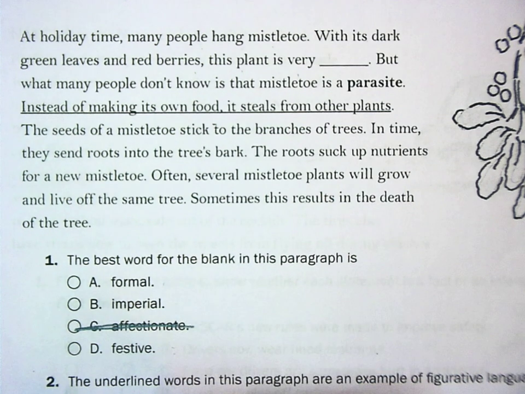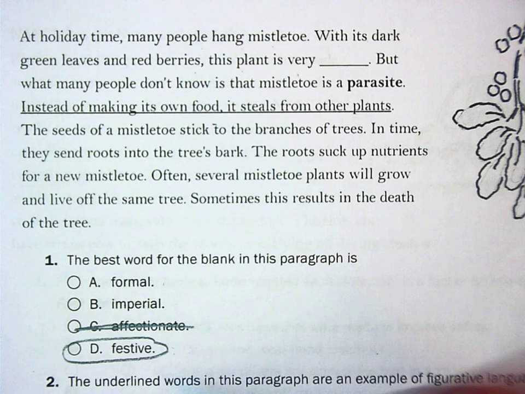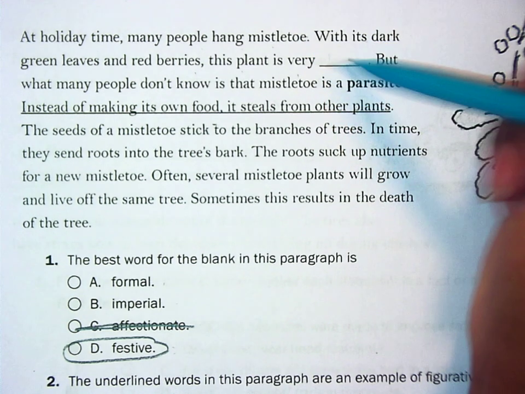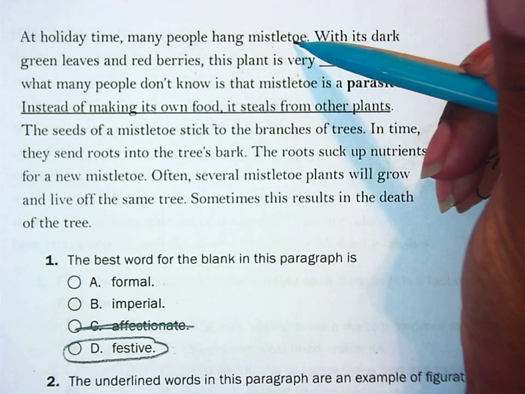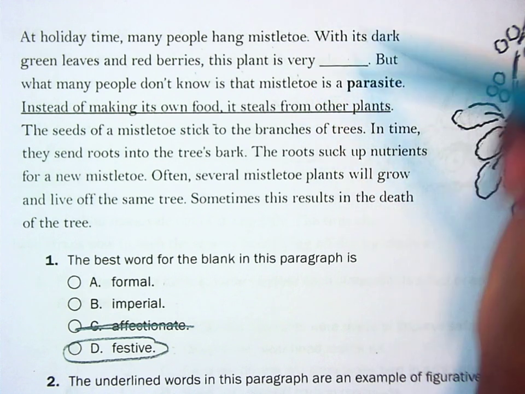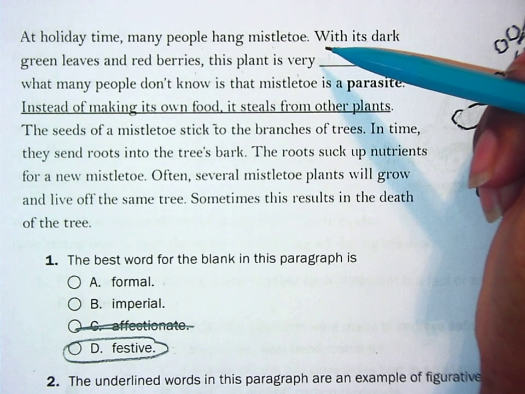I'm going to pick D, and I'm only going to pick this answer because I feel like it makes the plant festive for what the holiday is, based on my sentence before. Okay, not based on just this one sentence, but based on the information before. And that's what we call using context clues. You want to go back and look at all the things surrounding this particular blank to get the correct answer.